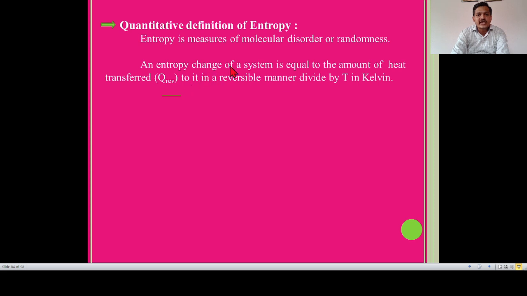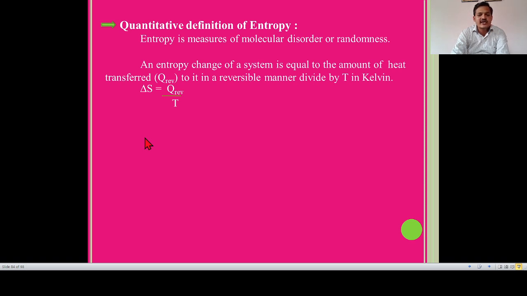The entropy change of a system is equal to the amount of heat transferred to it in a reversible manner, means Q reversible, symbol Q rev, divided by temperature in Kelvin. So the formula of entropy: delta S is equal to Q reversible divided by temperature in Kelvin.